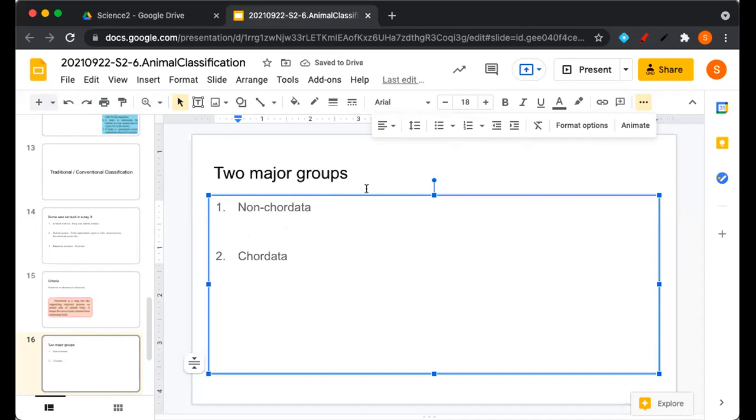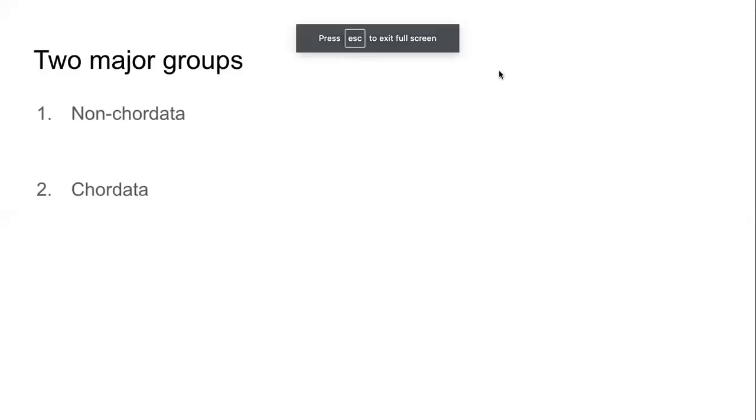Non-chordata is the name of the group, and the organisms that belong to this group are called non-chordates. These are the animals that do not have a notochord in any stage of their life, neither when they are embryos nor when they are fully grown organisms. Whereas chordata includes animals which have a notochord in some shape or form in some stage of their life. Non-chordata and chordata.